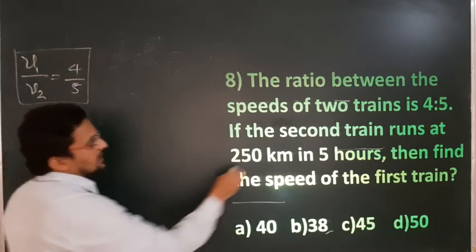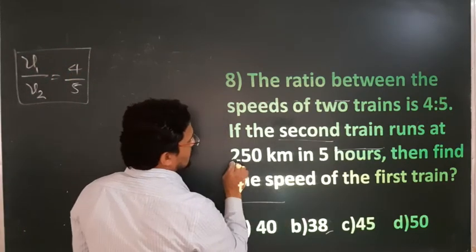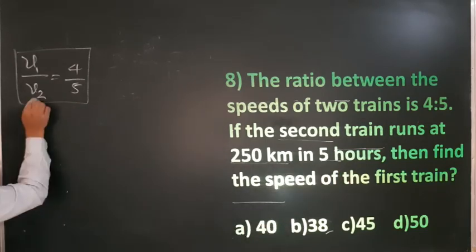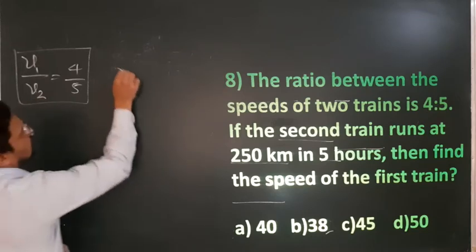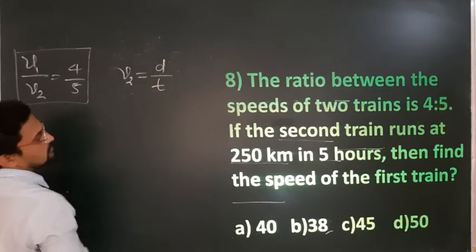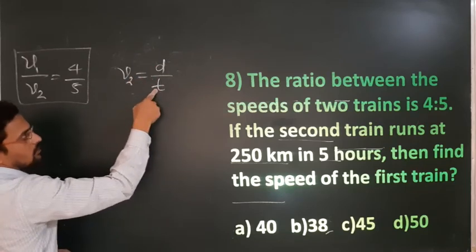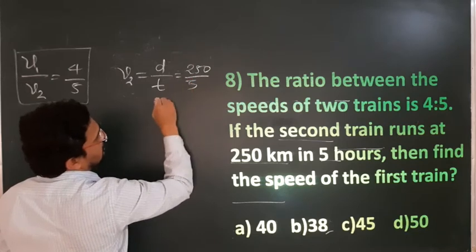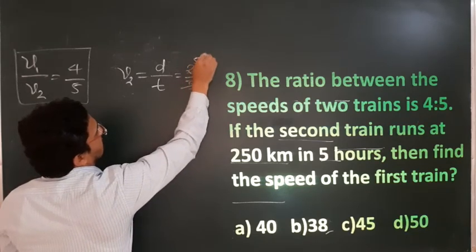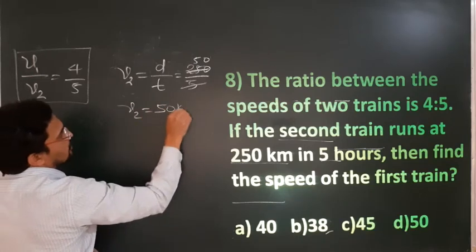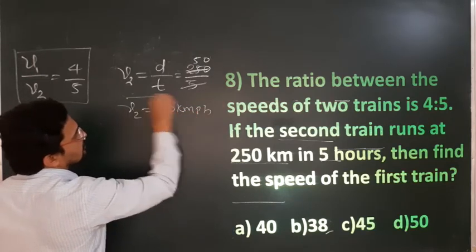Now next, the second train runs 250 km in 5 hours. That means speed, so V2 is equal to distance upon time, 250 divided by 5 hours, that is 50. So the second train speed is 50 km per hour.